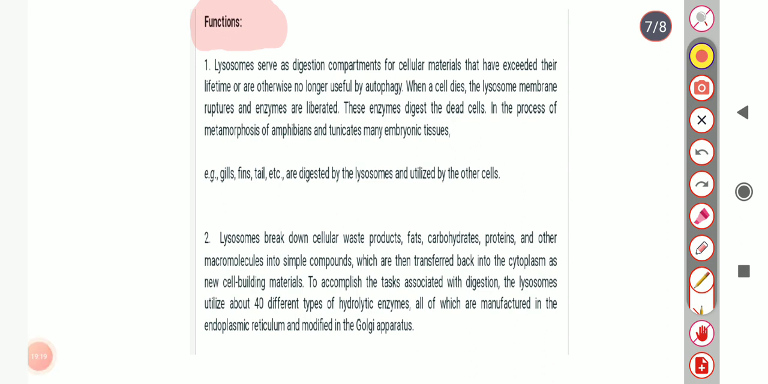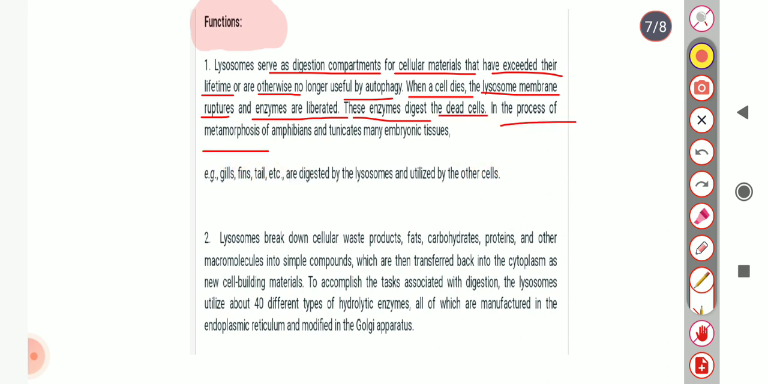Let's come to the function of lysosome. Lysosomes serve as a digestion compartment for cellular material that has exceeded its lifetime and is otherwise no longer useful, by autophagy. When a cell dies, the lysosome membrane ruptures and enzymes are liberated, and these enzymes digest the dead cell. In the process of metamorphosis of amphibians, tunicates and many embryonic tissues, for example, gills, fins and tails are digested by lysosomes and utilized by other cells.